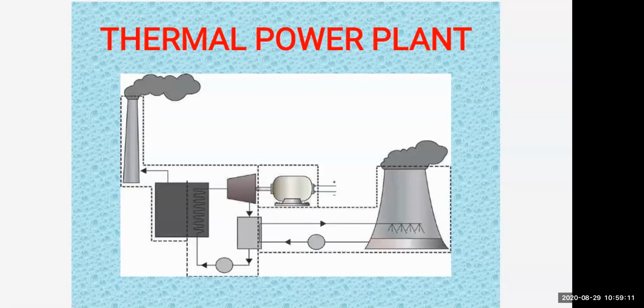There is a pump, a generator is connected, a condenser is there, warm water is applied through the pump, and a turbine is also there. All the labelings are shown in your textbook, page number 49, figure number 5.7, schematics of thermal power plant. There is a cooling tower from where the vapor and hot air evolves. I hope that diagram is very much clear to you. So this diagram shows the schematics of a thermal power plant.